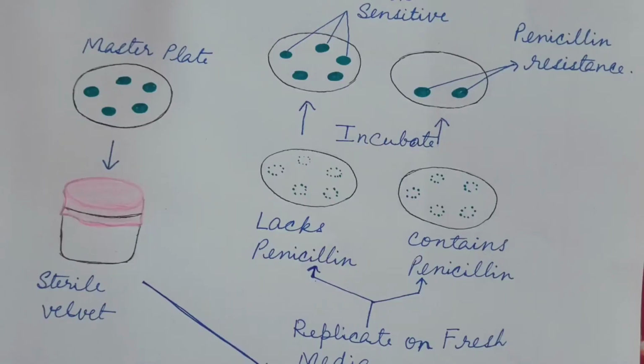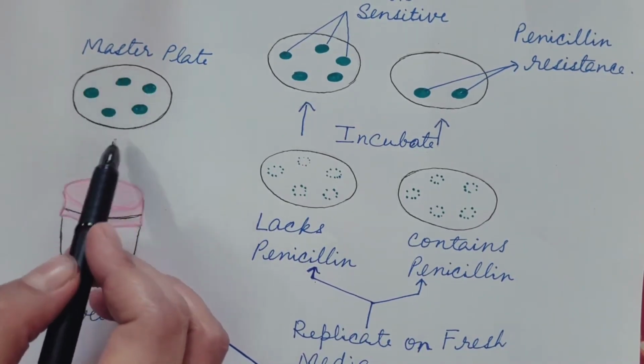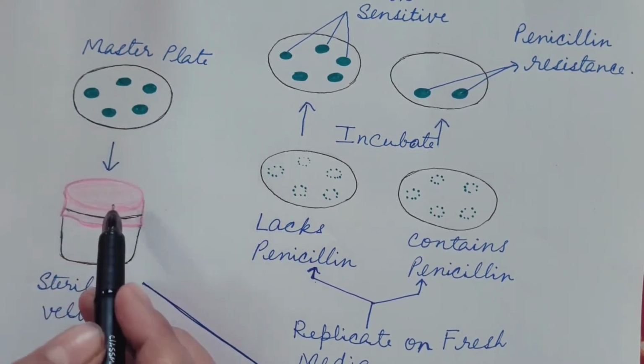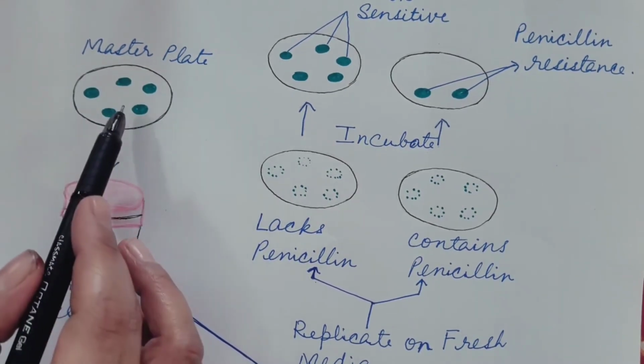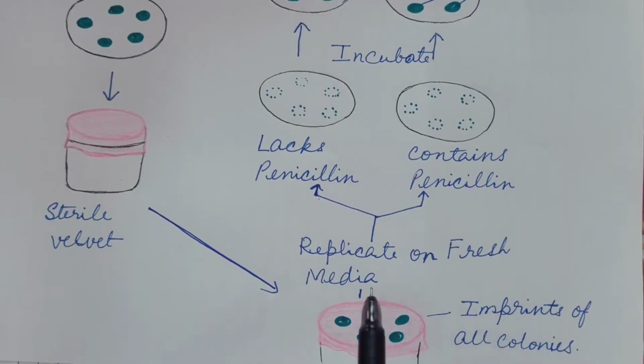Let us understand this Lederberg's replica plating experiment with this figure. This is the master plate, that is the agar-containing medium on which the bacterial cells, that is E. coli, are grown. Then the sterile velvet is pressed against this. It gives imprints of all colonies.